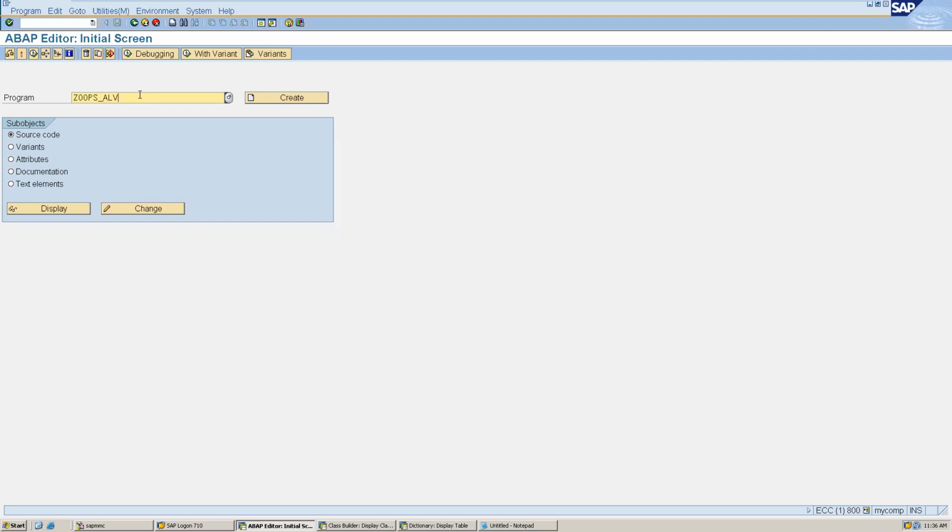We have multiple types of enhancement. For example, we have user exit, customer exit, BAdI, and implicit and explicit enhancements. The most popular enhancement technique nowadays is BAdI, because it is based on the OOPS concept, and this is the best technique to do enhancement. But we will go through everything so that we can understand why we are using the other enhancement techniques also.